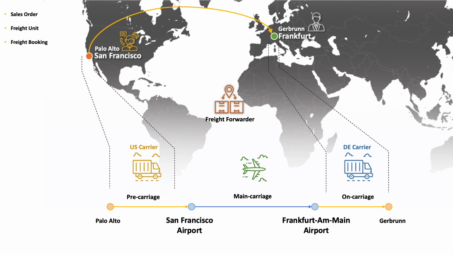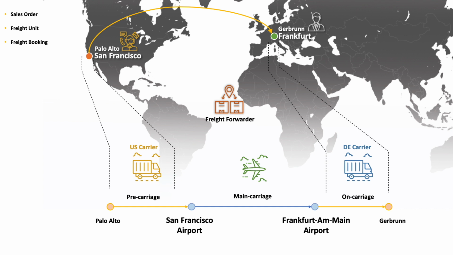Once the freight forwarder has finalized and organized the various players that will transport the goods from the US to Germany, the freight forwarder will then send us back a confirmation reflecting the fact that he accepts taking on this particular transportation request, but also sending us a confirmation code as well as the names or codes of the carriers, the dates at which he will be coming in to our DC to pick up the goods,